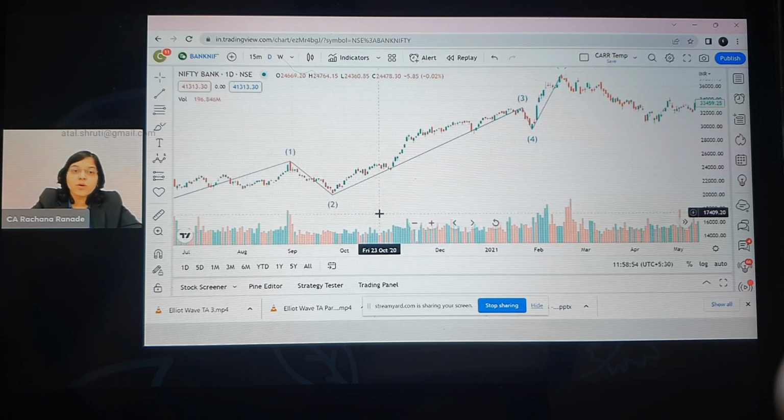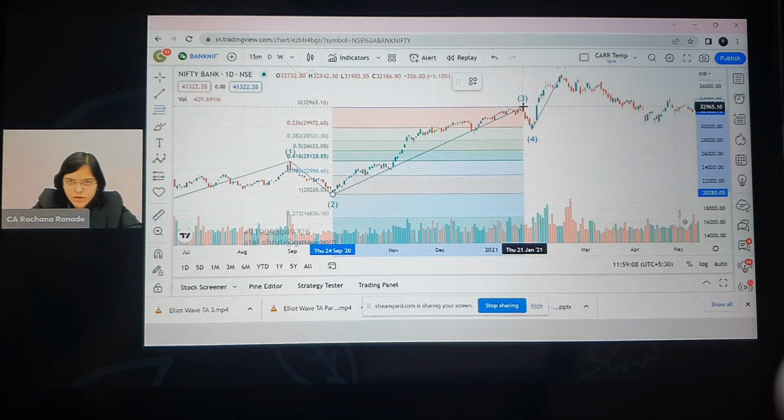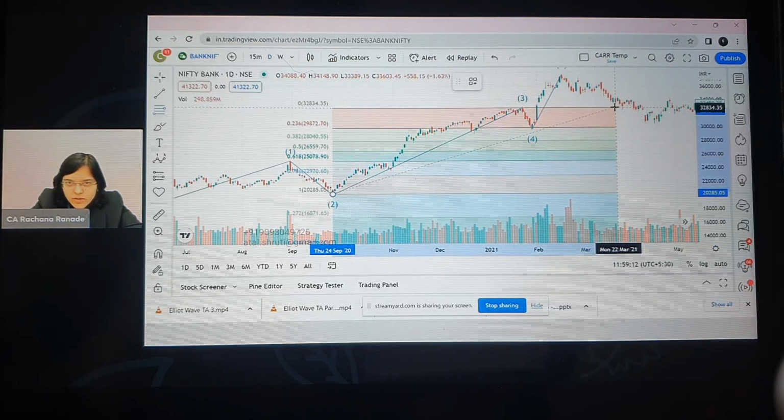Okay. Now let's try and find out for the wave 4 retracement. Wave 4 will be a retracement of what? It should be a retracement of wave 3. So again, Alt F. I'm going to join the lowermost point here to the topmost point of wave 3. But again, just so that I can get to know about wave 4, I'm just going to extend it like this. So basically till here.